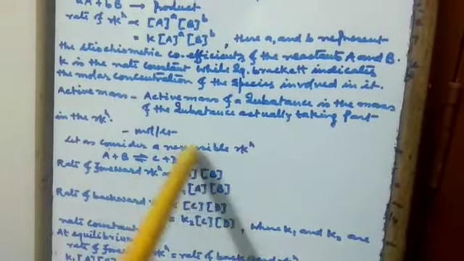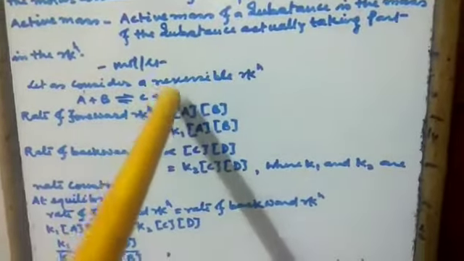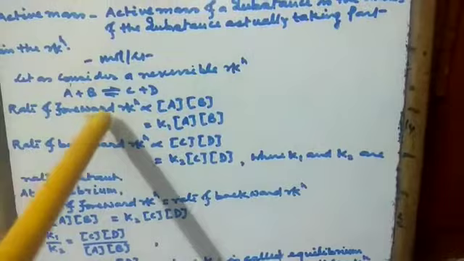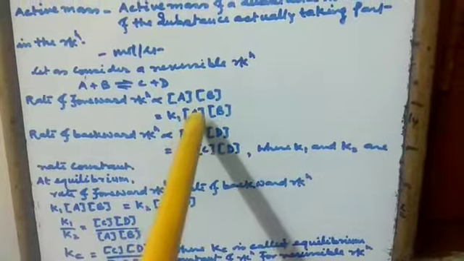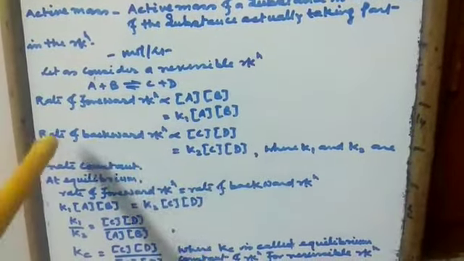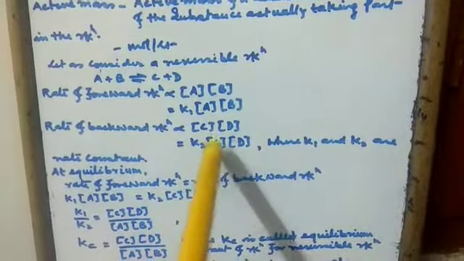Let us consider a reversible reaction: capital A plus capital B in equilibrium with capital C plus capital D. Here the rate of forward reaction is proportional to the concentration of A into the concentration of B. Now rate of reaction is equal to K1 into active mass of A into active mass of B. The rate of backward reaction is proportional to the concentration of C into the concentration of D, which is equal to K2 into the concentration of C into the concentration of D, where K1 and K2 are the rate constants.